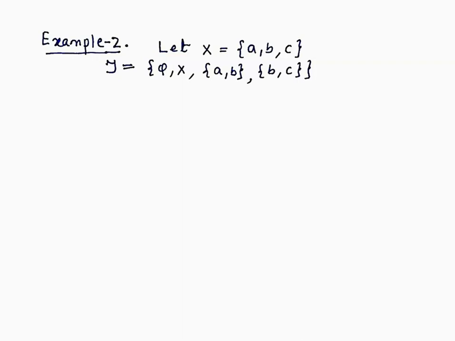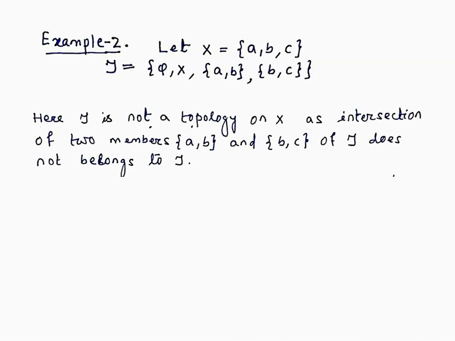Now let us check a second example. Let X be a set consisting of 3 points A, B, C, and the collection of subsets of X are phi, X, AB, and BC. So our tau is a collection of 4 subsets. One is the empty set, the other is the whole space, and the other subsets are AB and BC. Now the question is whether this collection tau is a topology on X or not.